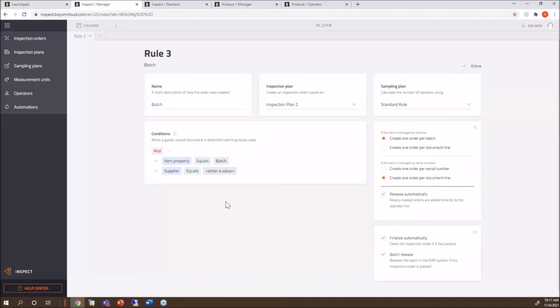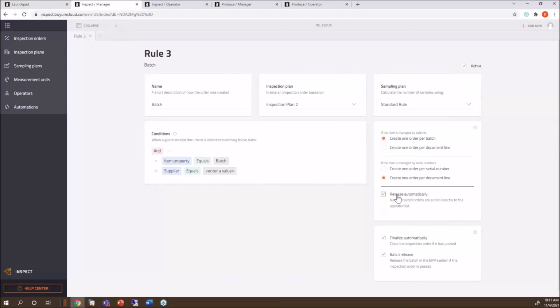And I want to show you this one. We're going to do a batch item. I'm going to receive a batch item in and I'm going to say create one order per batch, meaning create one quality control order per batch. You can say create one order per document line, per serial number. All the options you need are here.